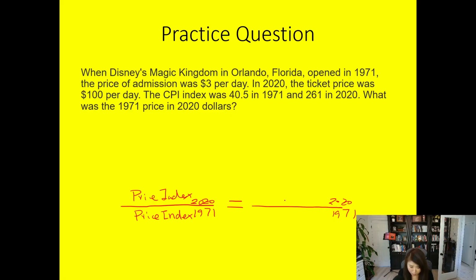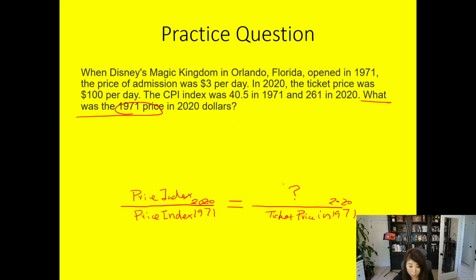So now the question is, what should be my numerator and what should be my denominator? The question asks, what was the 1971 price? We are looking at the ticket price in 1971, and we want to convert that to 2020 dollar values. So the 1971 price is your $3, and we are converting that to be measured in the dollar value of 2020.